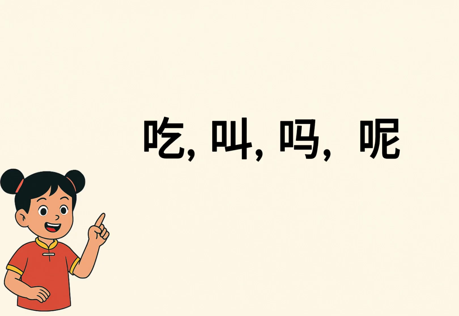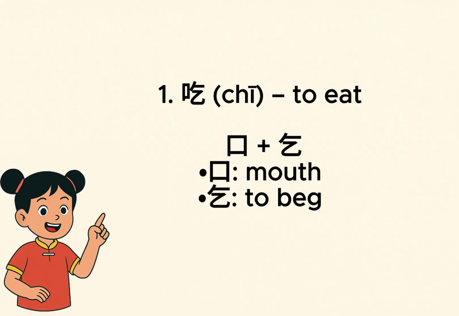Let's jump right in. First up, 吃. This character means to eat. On the left, we've got the radical, 口, mouth. Makes sense, right? On the right, there's 祈, to beg or request. Here, it's just helping with the sound. So together, mouth plus sound equals putting food in your mouth. Easy. It means to eat.